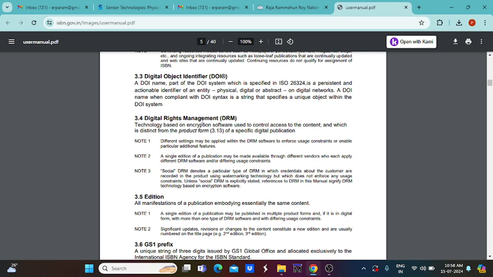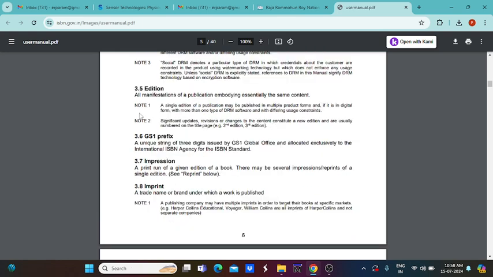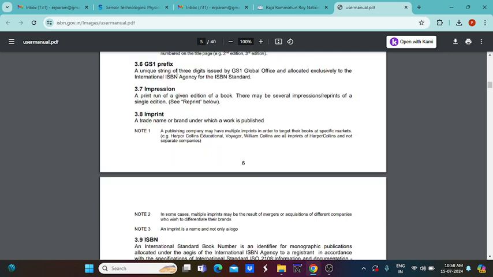Digital rights management, the DRM, is also technology-based encryption software used to control access to the content, which is distinct from the product term for a specific digital publication. And edition is an important thing, in which edition you are publishing, that can be written. For example, if you want to mention the year, that year should be mentioned there. And GS1 prefix is a unique string of 3 digits issued by GS1, the global office, and allocated exclusively for the ISBN agency based on the ISBN standard.